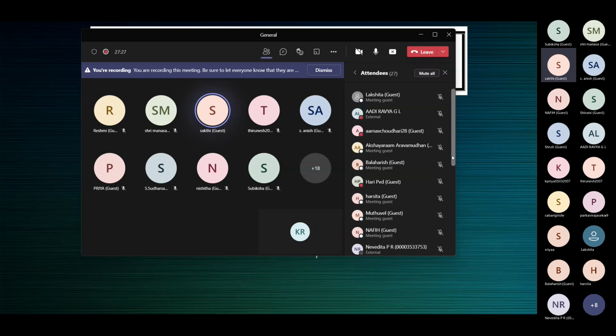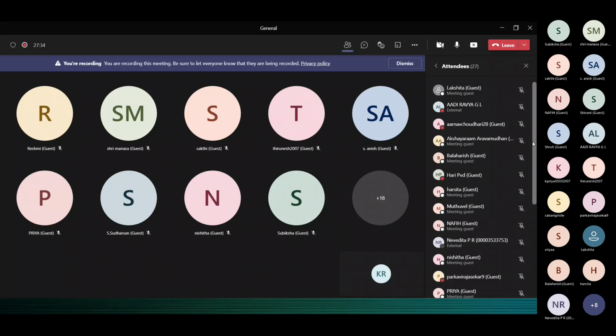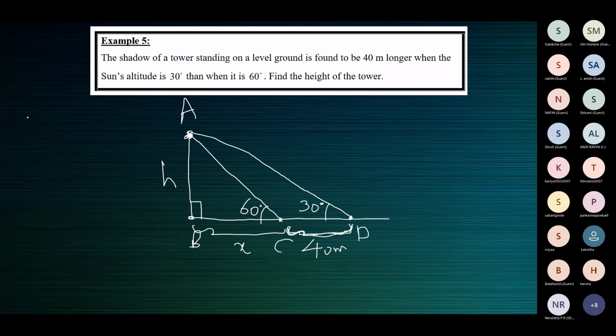Ma'am, we want to take tan 60, ma'am. Yes, children, tell me. Tan 60, that is H by X, ma'am.